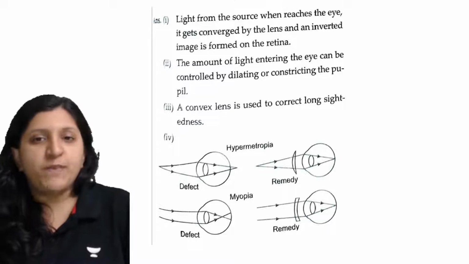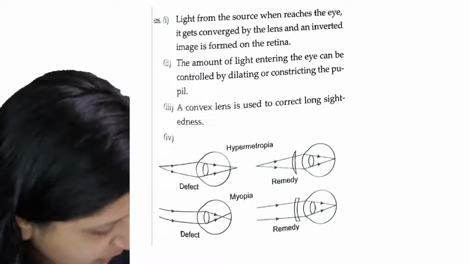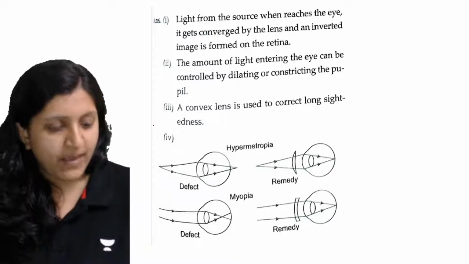How is the image formed? Any idea how exactly image formation occurs?